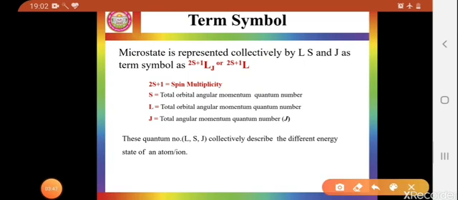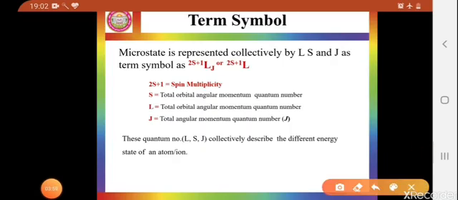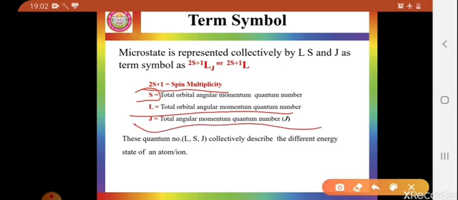In a more simplified manner, J can be omitted and the term symbol is represented as 2S plus 1 L. Here 2S plus 1 is called spin multiplicity, and S is the total spin angular momentum quantum number. This is the summation of small s. The summation of small s gives m subscript s, which changes to capital S. Similarly, L is the total orbital angular momentum quantum number, and J is the total angular momentum quantum number. J comes from the coupling of S and L.